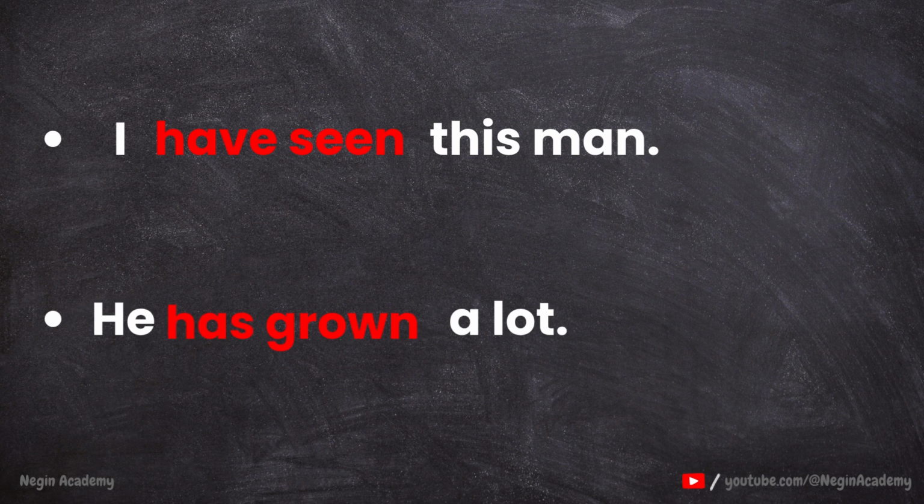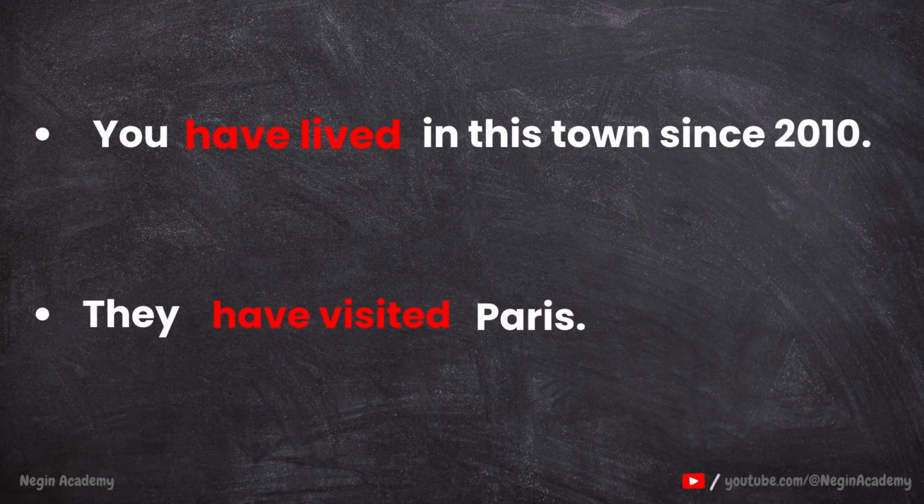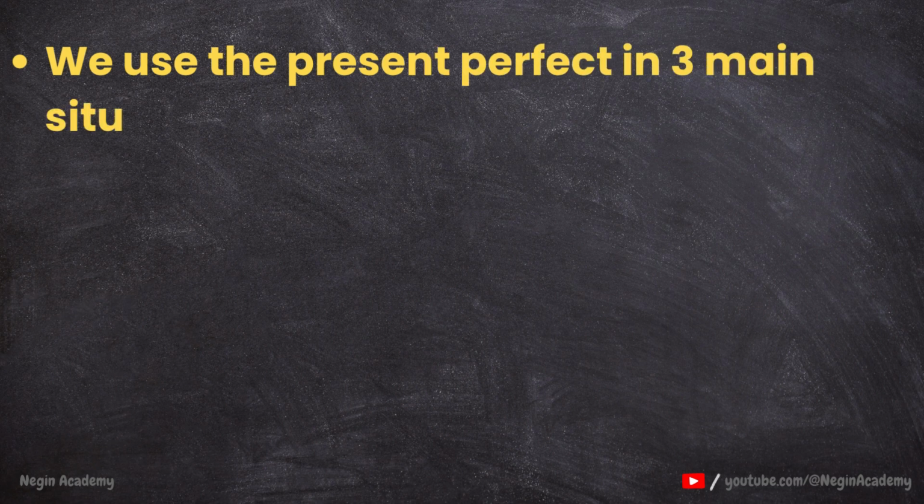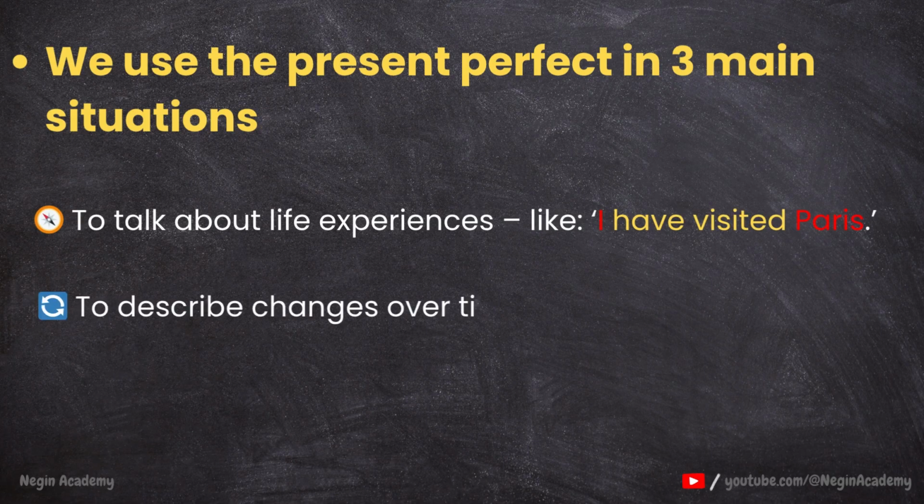Has grown. Next example, you have lived in this town since 2010. Next, they have visited Paris. Have visited Paris. So, we use the present perfect in 3 main situations. First of all, whenever we want to talk about life experiences. I have visited Paris. Next, to describe changes over time, like he has grown a lot.